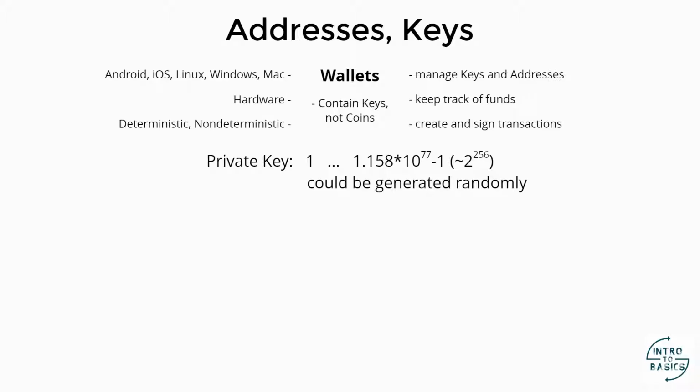Because the size of a private key is extremely large, about 10 to the power of 77, it is extremely unlikely that two keys will be identical. A comparison often given is that the number of atoms in the universe is estimated to be 10 to the power of 80. This is to put things in perspective. So really, we can create new keys with their associated addresses without having any collisions.